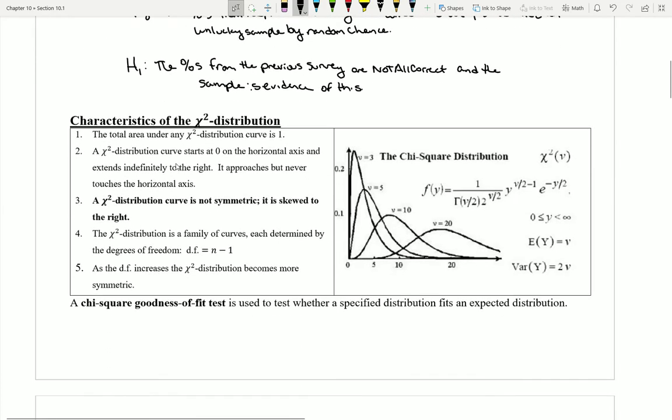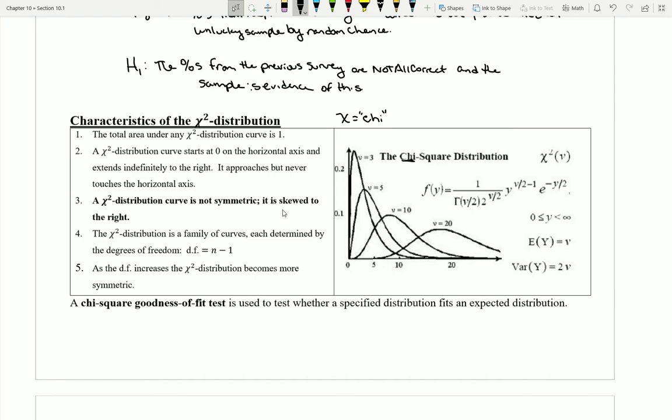Okay. In order to do this, though, we're going to have to create something entirely brand new for this section. We're going to be creating a brand new type of distribution. So we'll see here that we have a new Greek letter popping up. It looks like an X, but it's actually the Greek letter chi. You can see it here. So this is a chi-squared distribution.